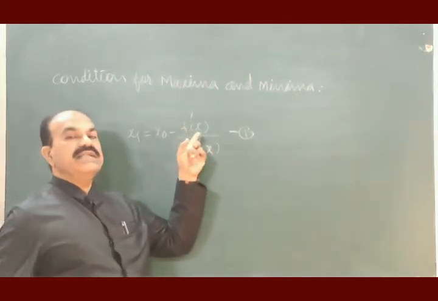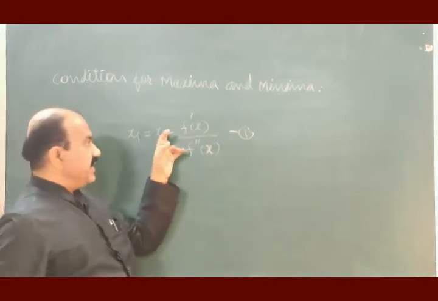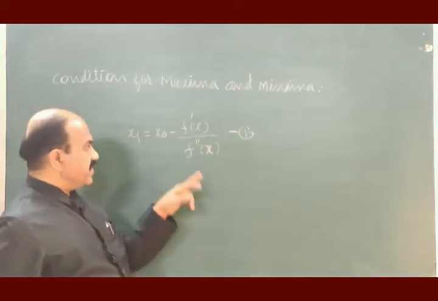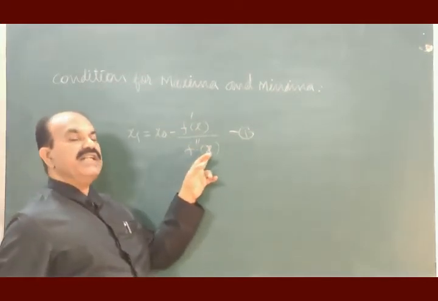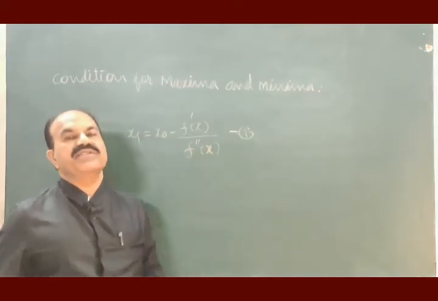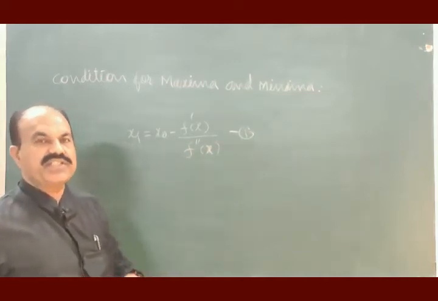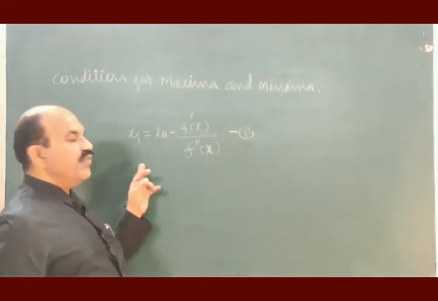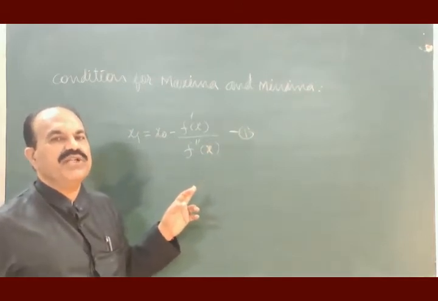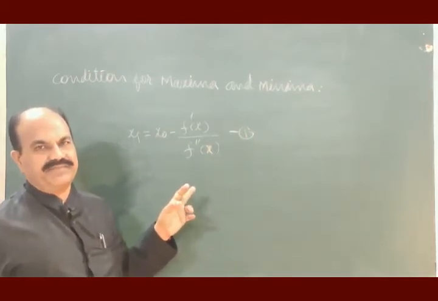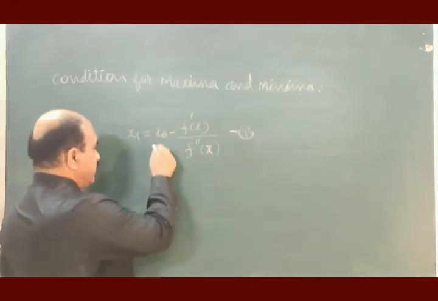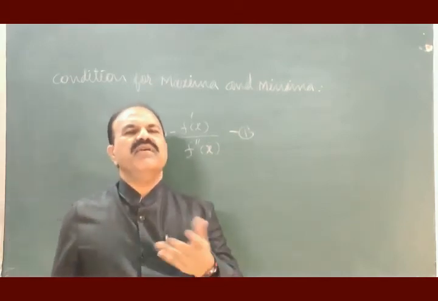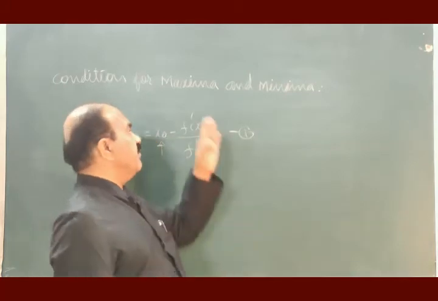Provided that f of x should be continuous, its first derivative f dash of x should be continuous, and f double dash of x, the second derivative of f of x, should be continuous. If f of x is continuous, f dash of x is continuous, f double dash of x is also continuous, we can use this formula. This is the formula due to Newton-Raphson. Here we assume that this x0 is the required minimum or maximum value of the given function f of x.